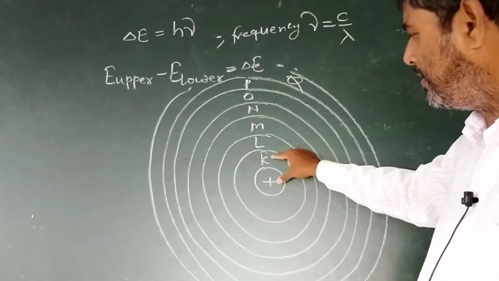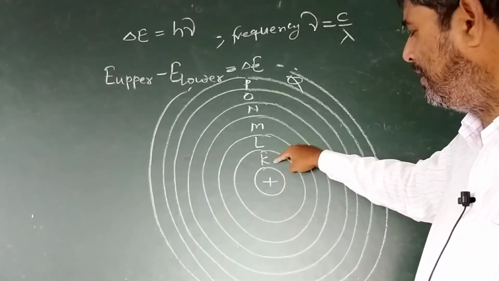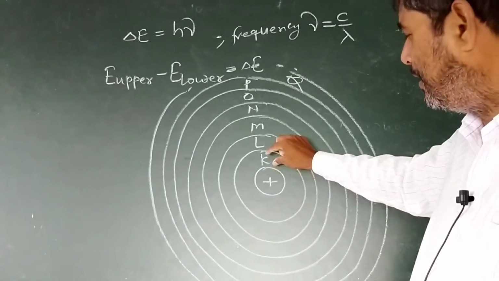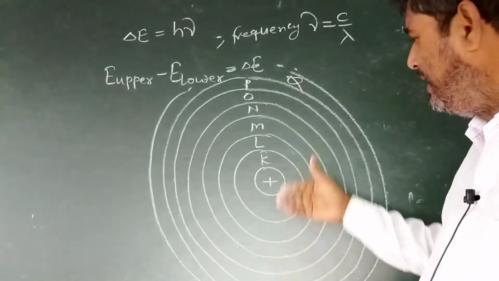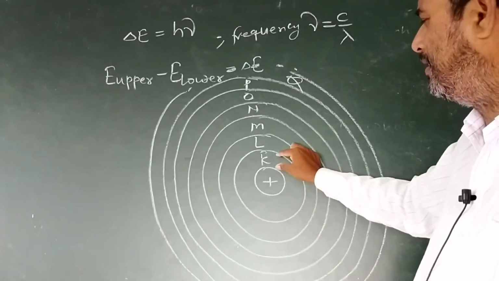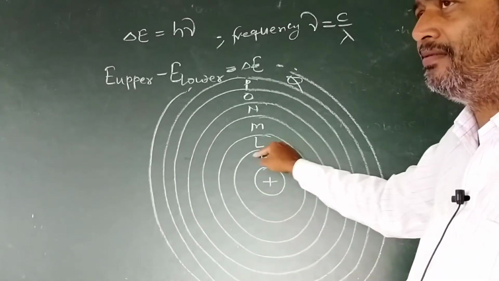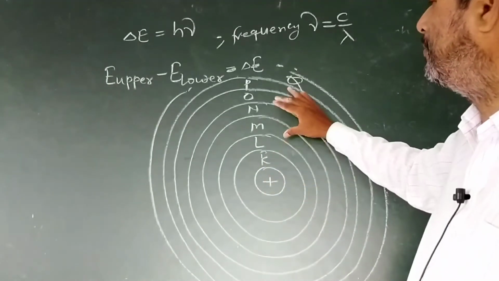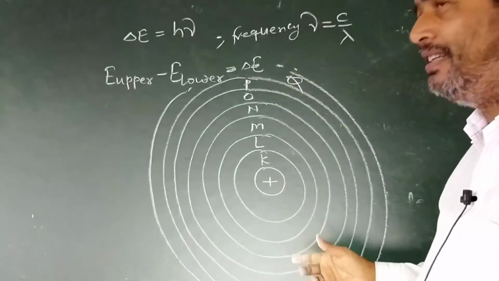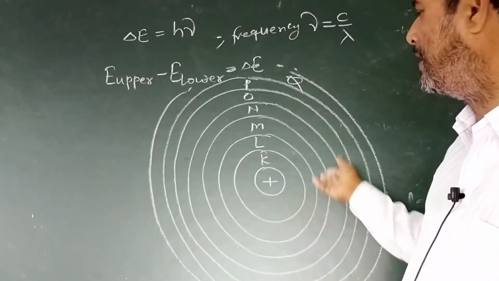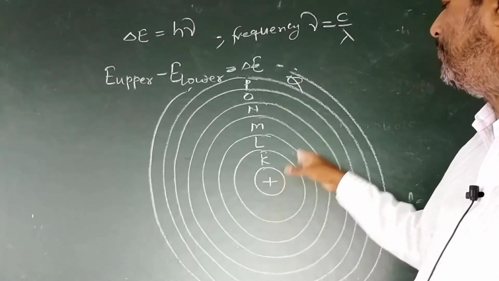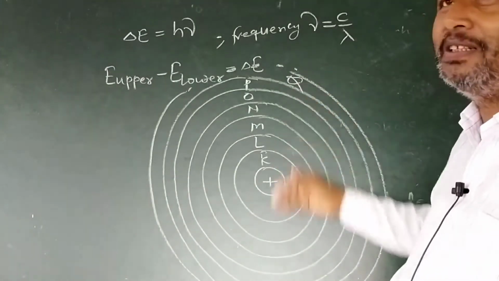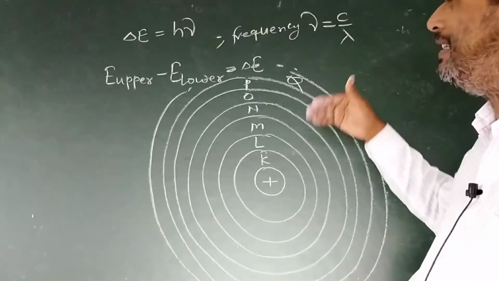The K cell, the first cell, is very close to the nucleus. It means the energy of the K cell will be minimum in comparison to the remaining cells. Hence, an electron of the K cell will also have minimum energy. As the distance increases from the nucleus, energy is increased.